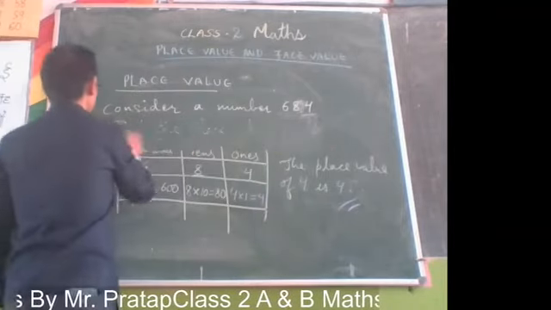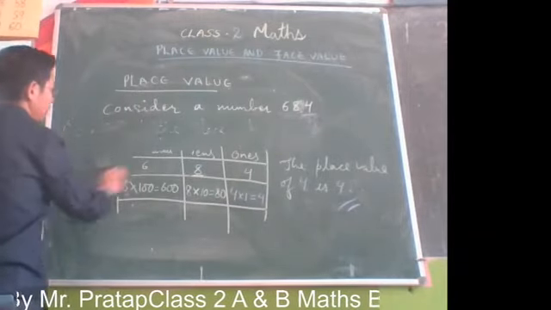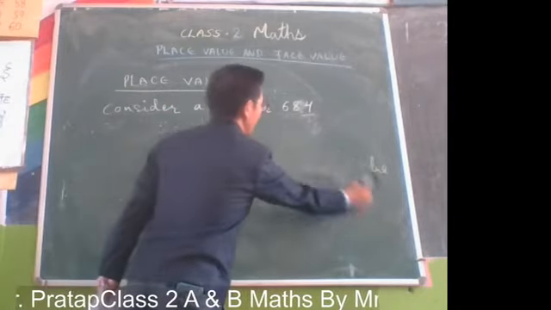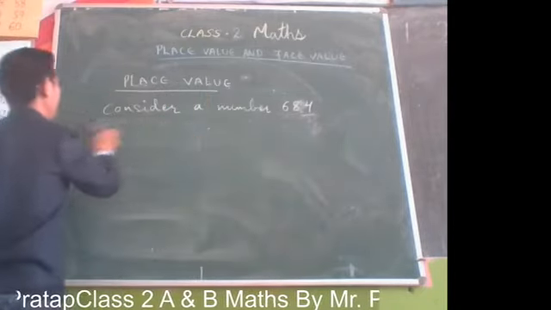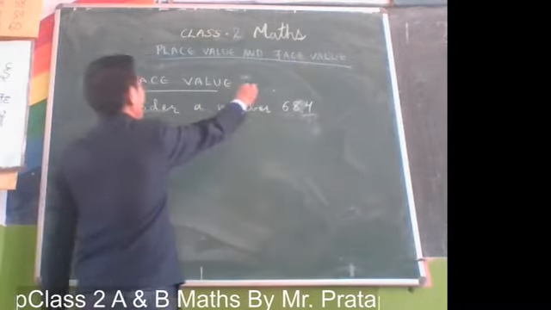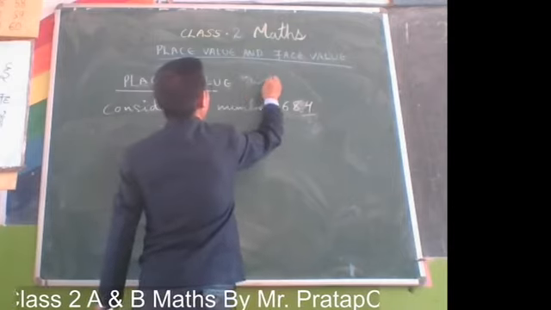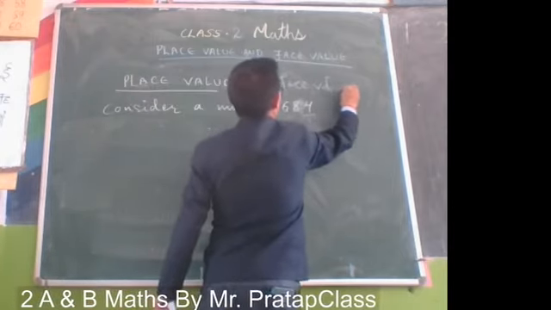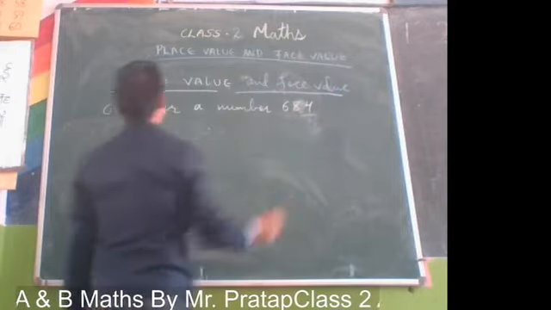Now we'll move on to the next number and try to find both place value and face value.